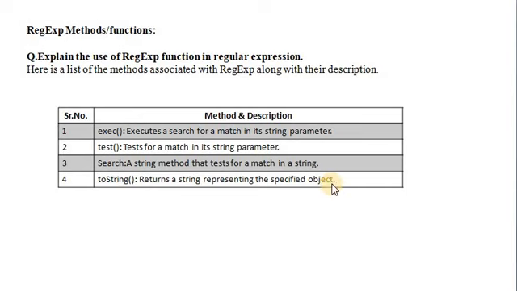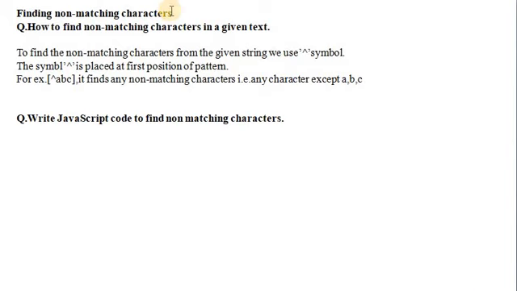Next point is finding non-matching characters. How do we find non-matching characters in a given text? To find the non-matching characters from the given text, we use the caret symbol. The caret symbol is placed at the first position of the pattern. For example, [^abc] finds any non-matching character, that is any character except a, b, c.